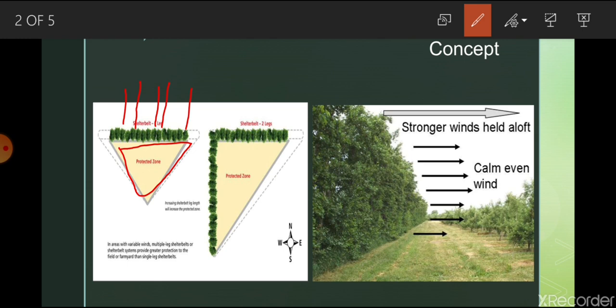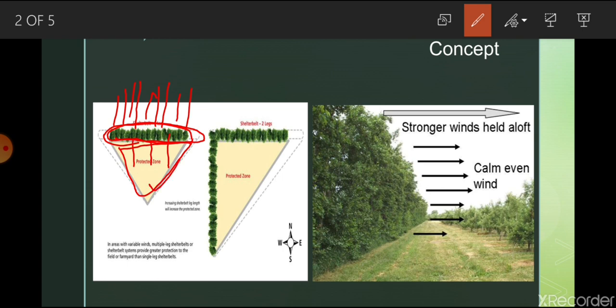Now you have established such a shelter belt here, a series of plants, a series of trees, or a row of shrubs, so that when wind of very high magnitude is coming from this direction, these trees will absorb the impact of the wind and also reduce the wind velocity, and allow lesser wind into your field or cropped area.